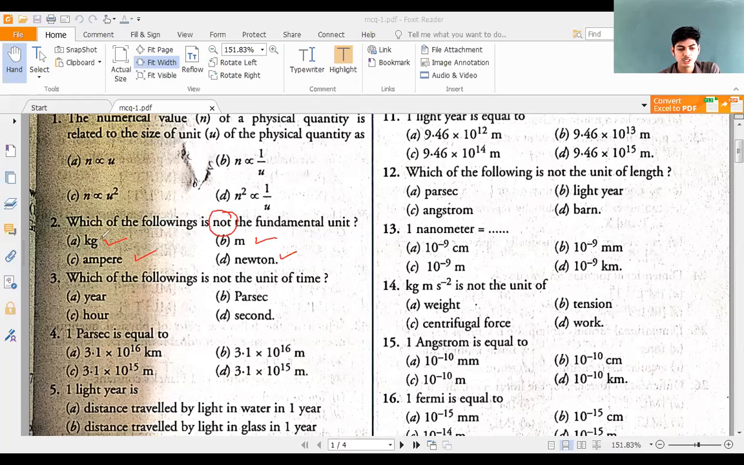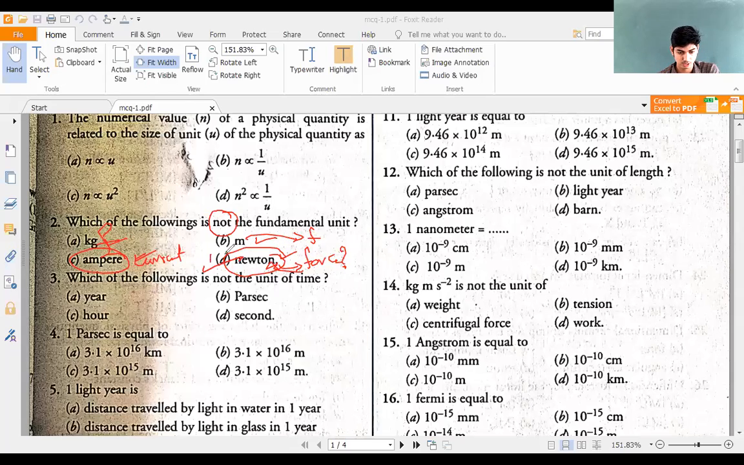kg is fundamental. It's the unit of mass. Meter is also fundamental. It is the unit of length. Ampere is also fundamental. It is the unit of electric current. Newton is not the fundamental unit. Newton is actually the unit of force. Do you think force is a fundamental physical quantity? Is force the fundamental physical quantity? No. Then its unit is not a fundamental unit. So Newton is not the fundamental unit here.